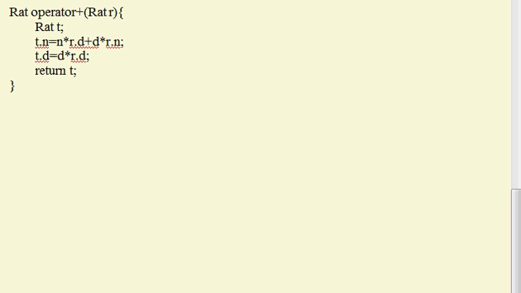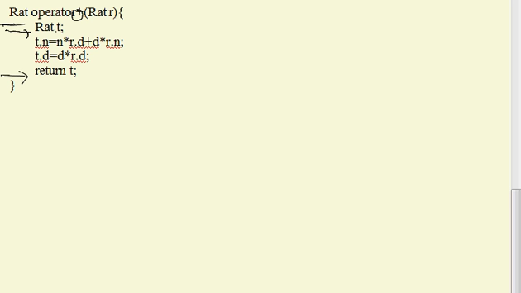Okay, so what's going to happen when we actually add? So I have, as we saw before, the numerator and denominator. What we're going to do here is we're first going to create a temporary rat, just a local variable called t. And in that local variable t, we construct a rat, and we're going to return that rat as the value of the function. So if you see, this operator plus returns something, but what does it return? It returns a rat. Which rat? It's the temporary that we create.